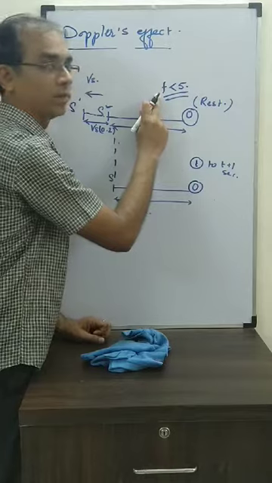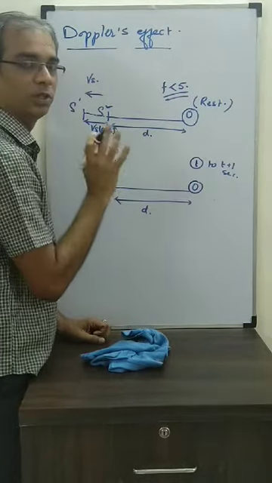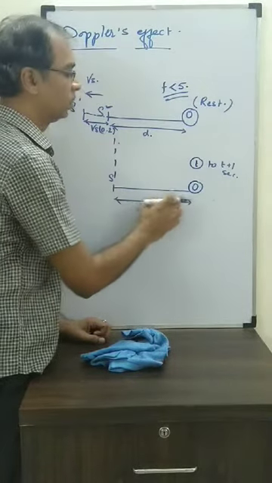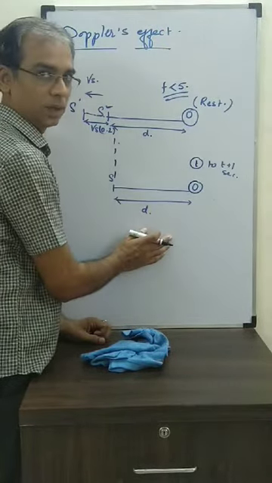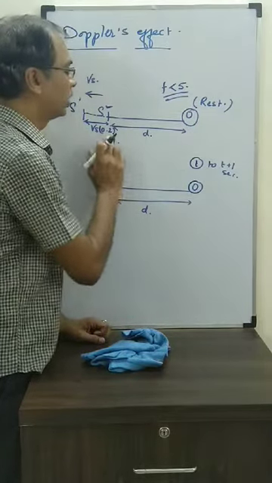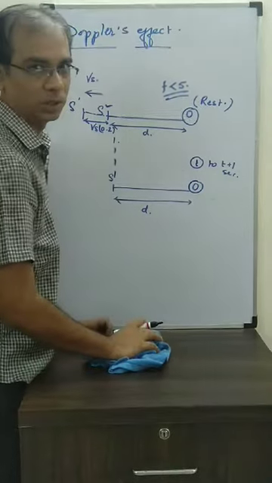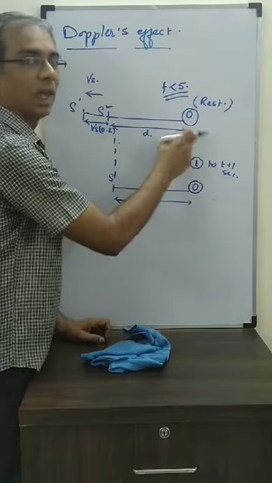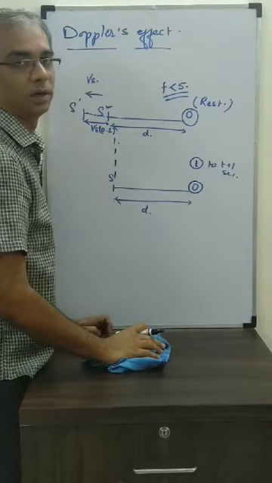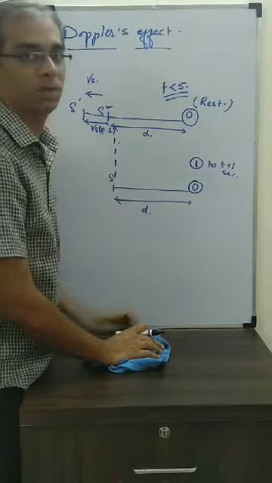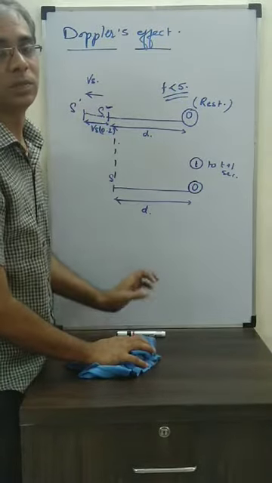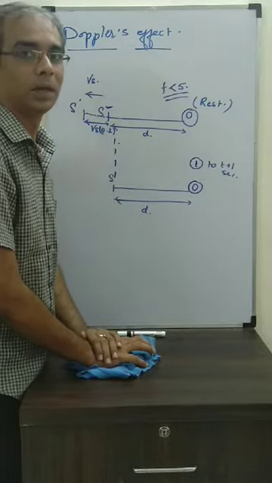The source produced 5, but here the observer is getting fewer. In the rest case the observer gets 5 only, because the same distance is traveled by each cycle, so it takes the same time, and since the gap between them is 0.2 seconds, they also reach with a 0.2 second gap. But here the gap is going to increase, because the distance traveled by each cycle is different. That's why the frequency received by the observer will be different. This is how we say the frequency received by the observer is not actual but apparent.